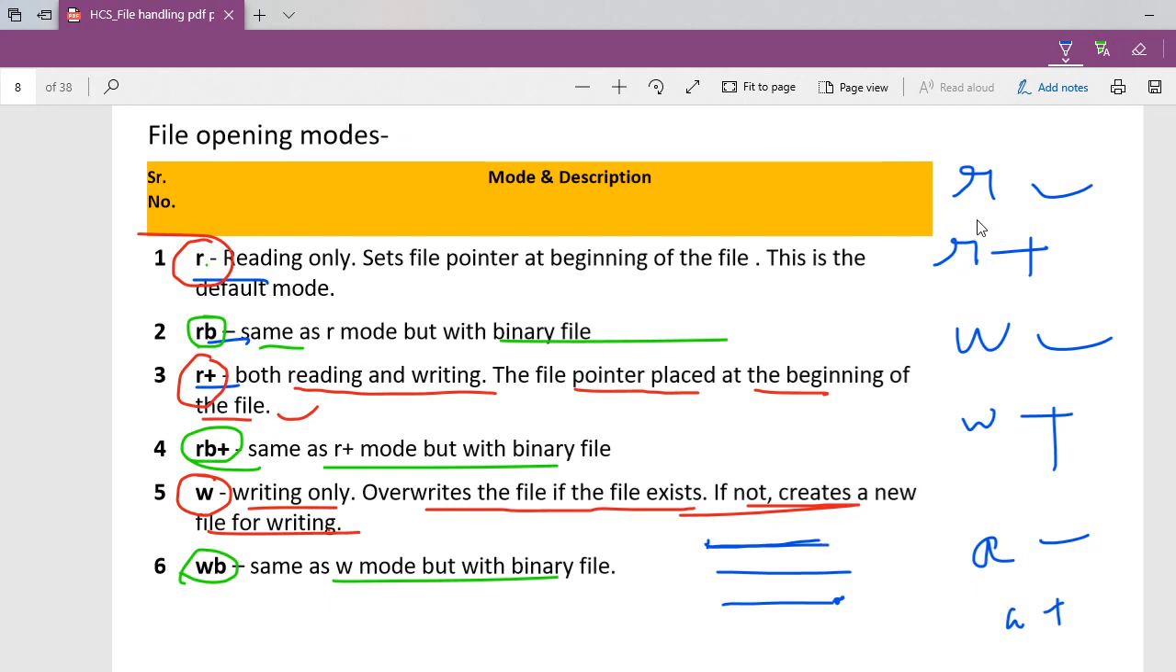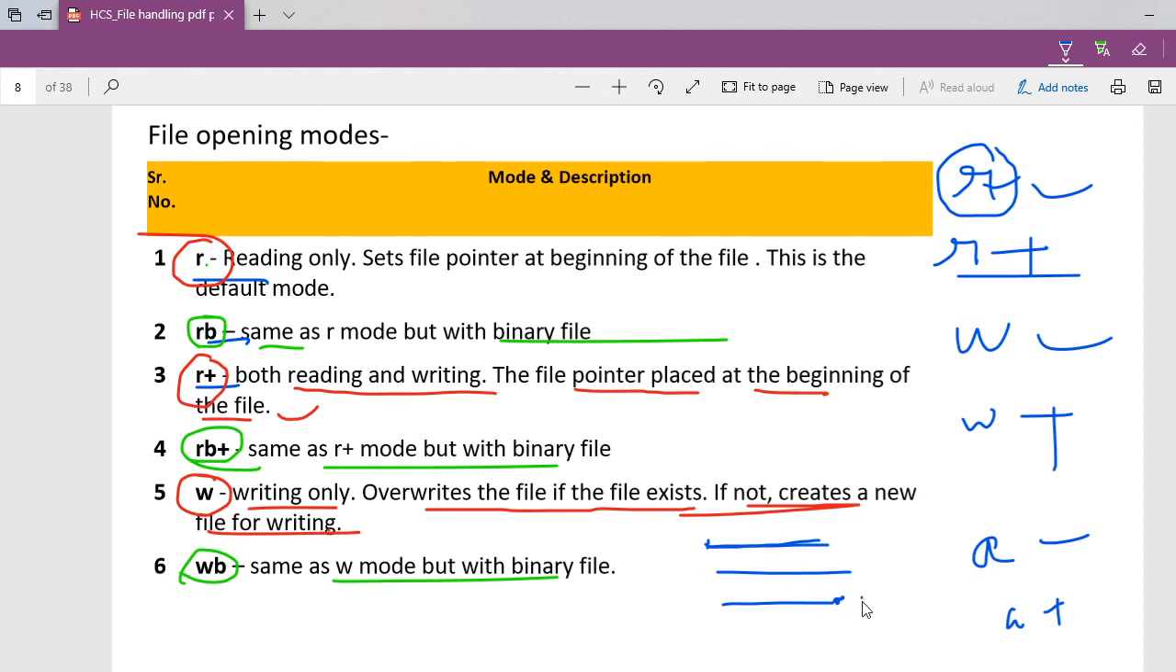Okay, so if I open in read mode only, it will not allow me to overwrite, or it will not allow me to write the data. Why? Because the attribute is read only. But if I open in read plus mode, then I can read, and after reading I can edit also. And how to edit?